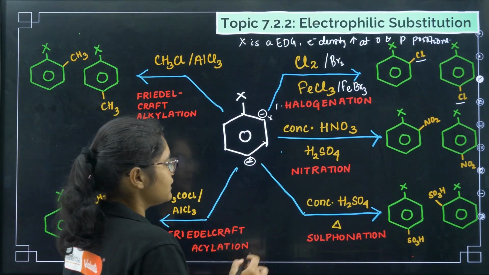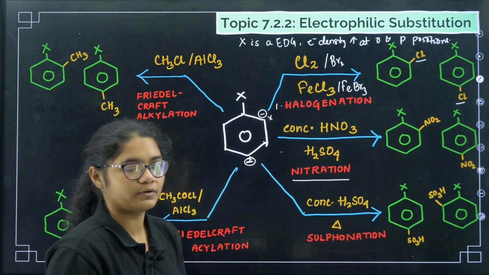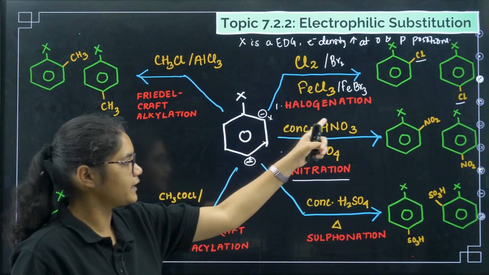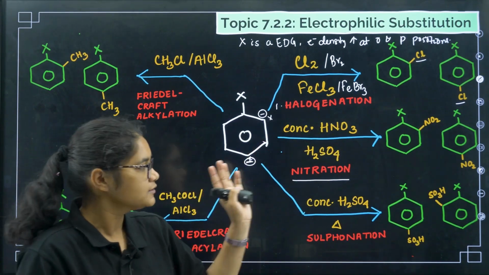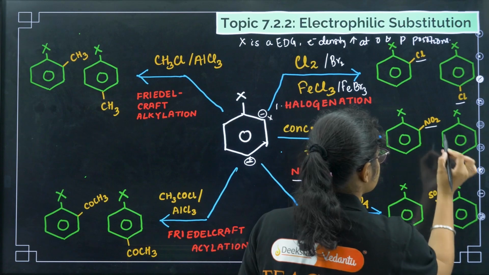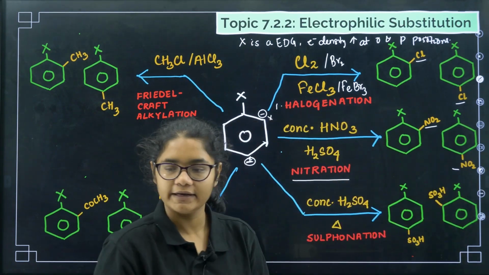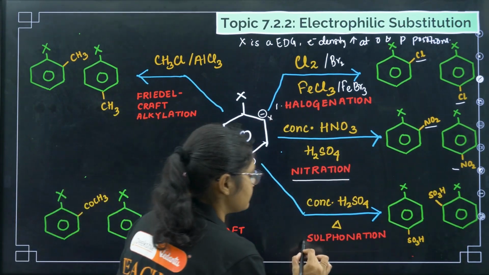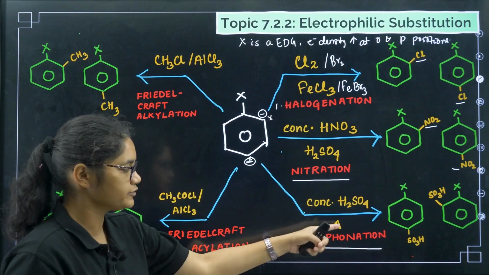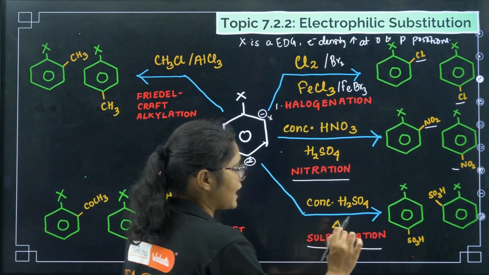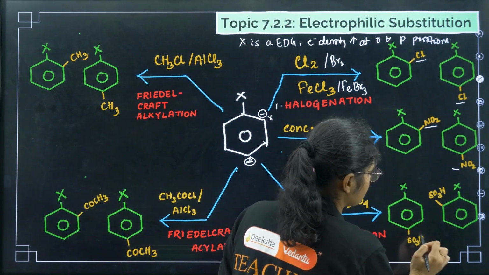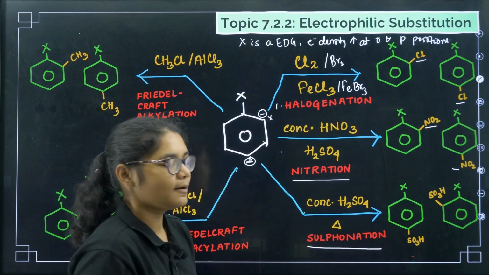Okay. Next, for nitration, which means adding an NO2 group, what do we need? Concentrated HNO3 and H2SO4. So it will add NO2 at the ortho position and at the para position. Clear? The third reaction is sulfonation. Concentrated H2SO4 and heat you have to give. This will add SO3H at the ortho position and at the para position.